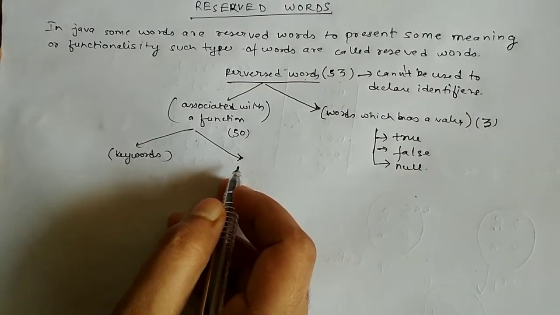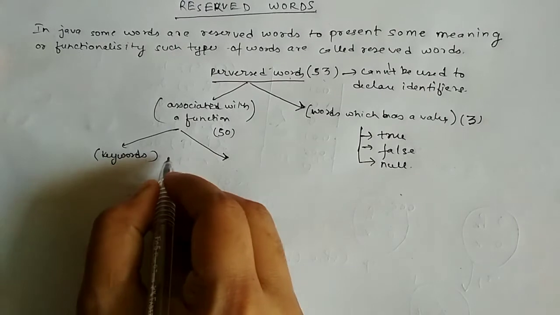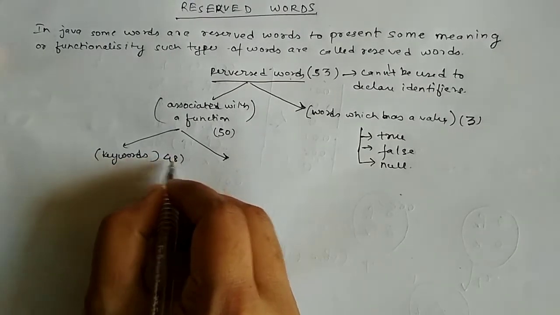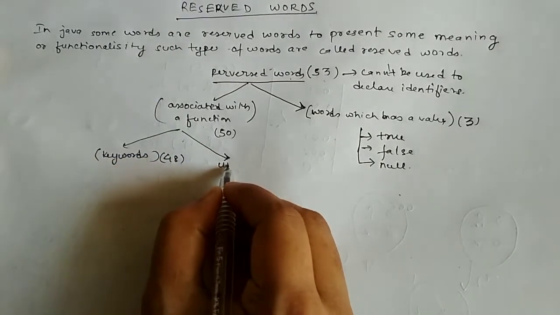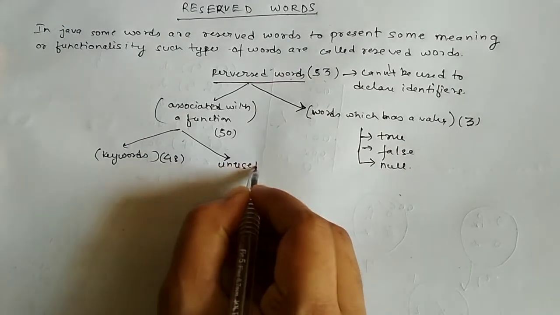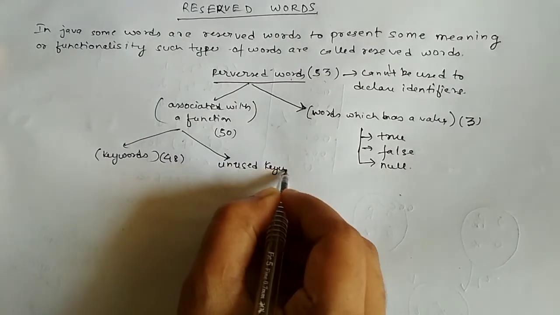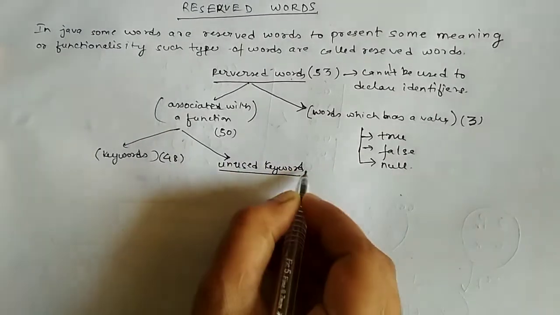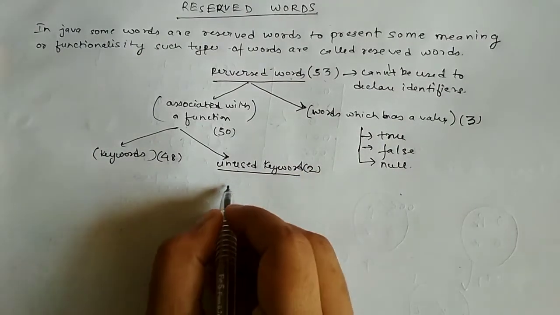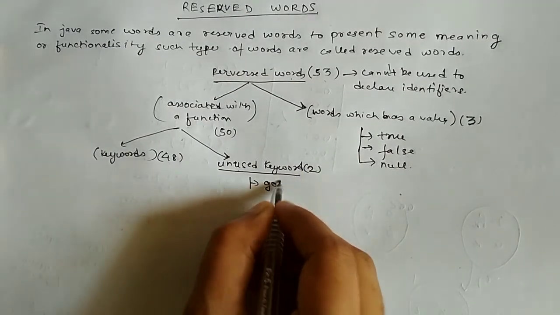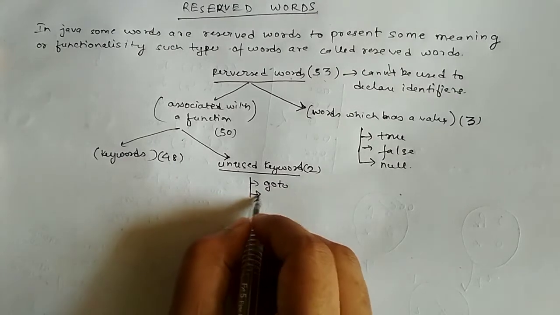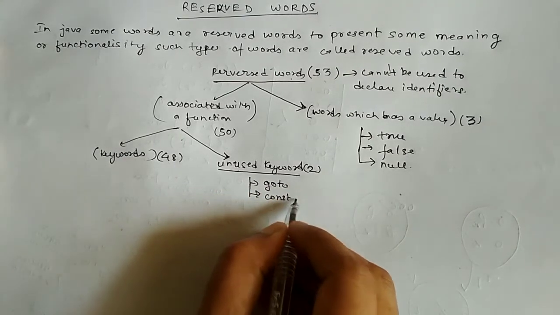In keywords, there are 48 words, and in the unused category there are 2: goto and const.